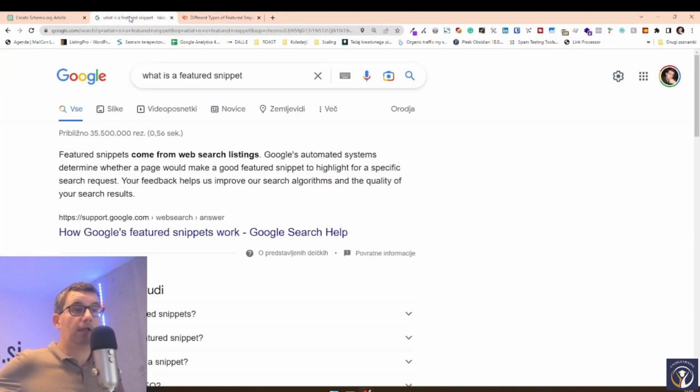Modern SEO tools are going to tell you for which keywords you have a possibility to have a featured snippet. In general, Google is going to give you a featured snippet if a featured snippet already exists there. Meaning what we usually do is we go and check which keywords that we already rank for have a featured snippet, and then we change our content in such a way that we are a candidate for the featured snippet. You don't have to rank number 1, you can rank number 3, number 4, number 7, and still be shown as the featured snippet.